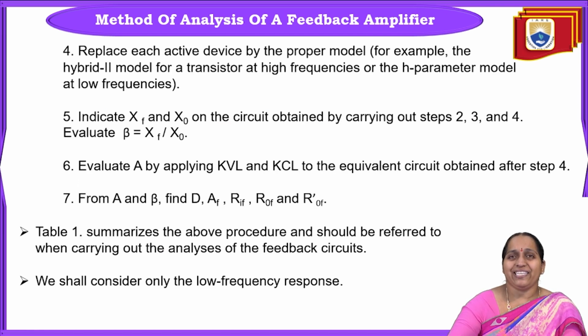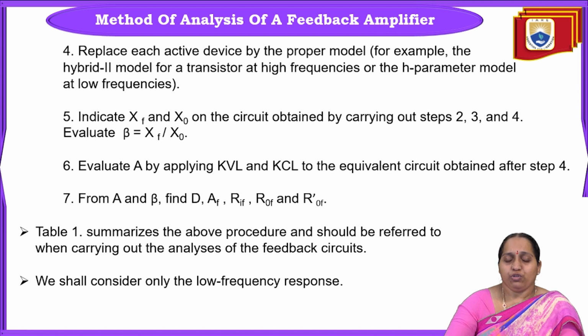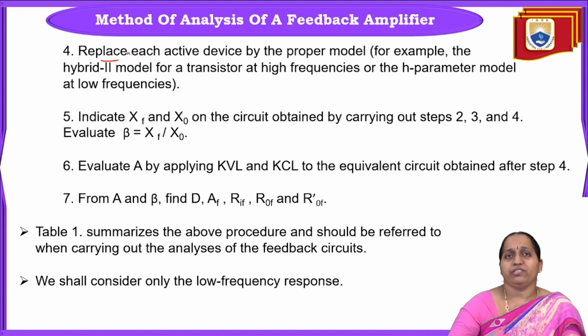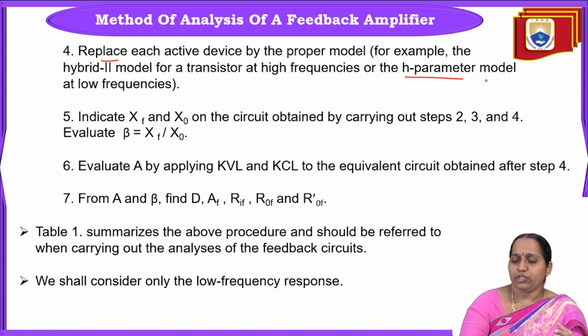Fourth, replace each active device by the proper model. Once you have drawn the basic amplifier circuit and identified which source is to be used, we have to replace the active device. Basically, we will be analyzing transistor amplifier circuits. So the next step is you need to replace that active device by its proper model. If you are analyzing at higher frequencies, you replace the transistor by the hybrid pi model. If you are analyzing at low frequencies, then you will be using the h parameter model.